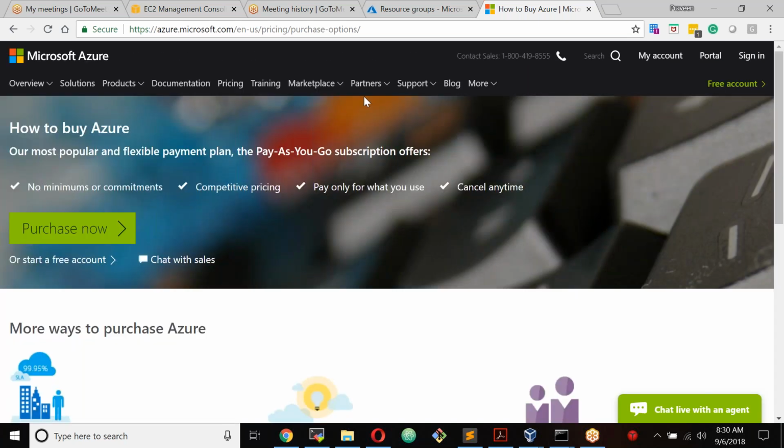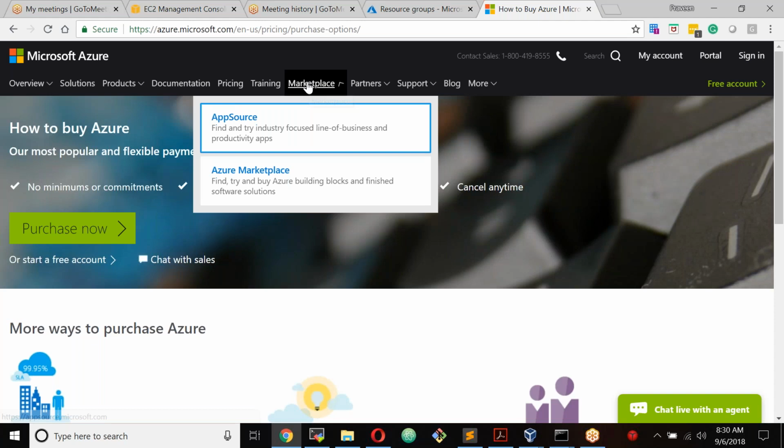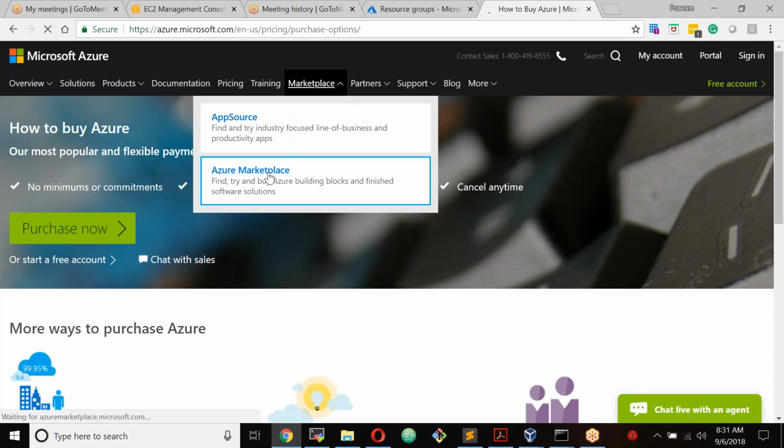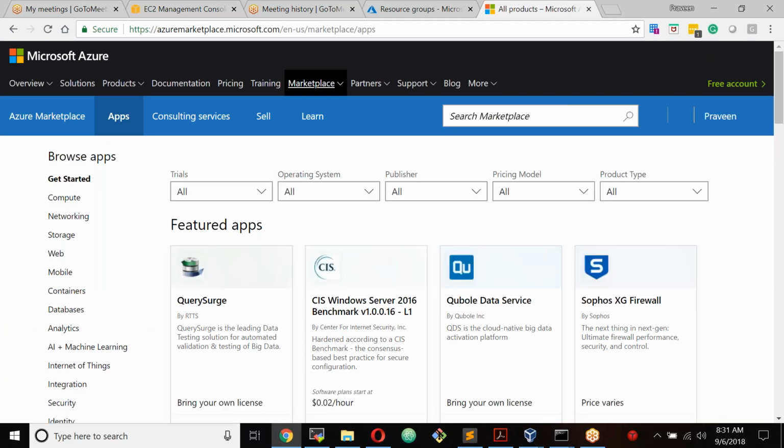And there is something called marketplace here. Azure Marketplace, it's like Play Store, App Store. You have Android Play Store and iPhone App Store. What can you do? You can buy, purchase apps.